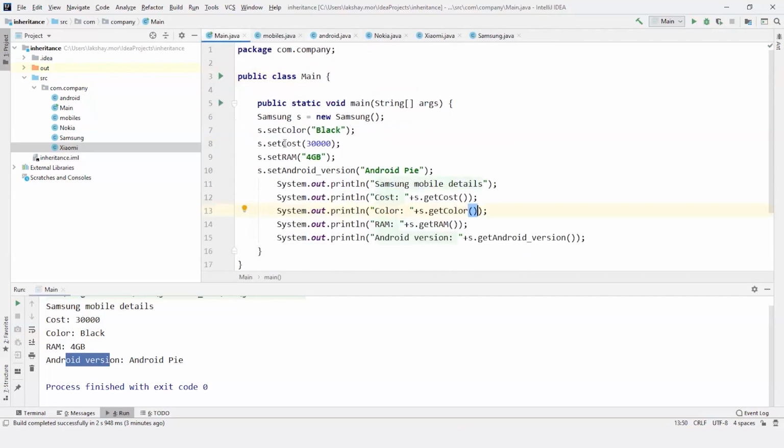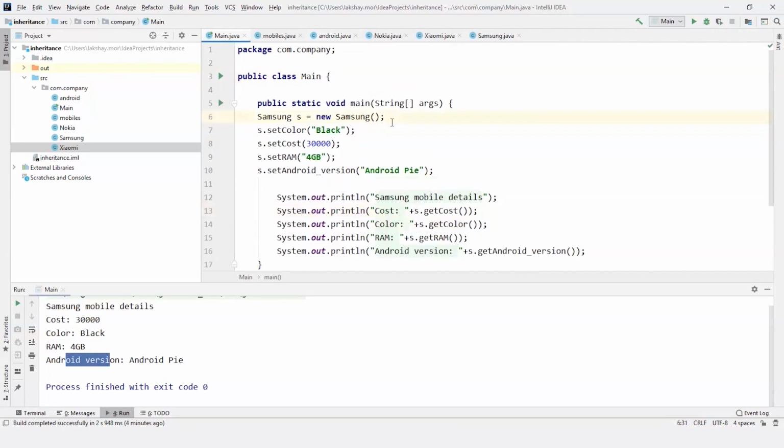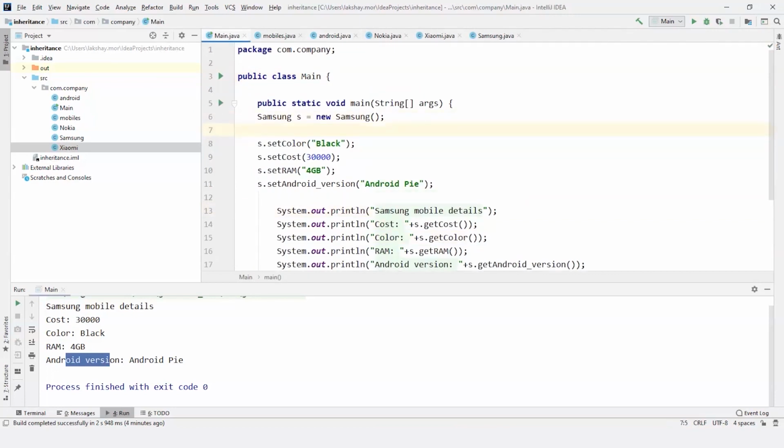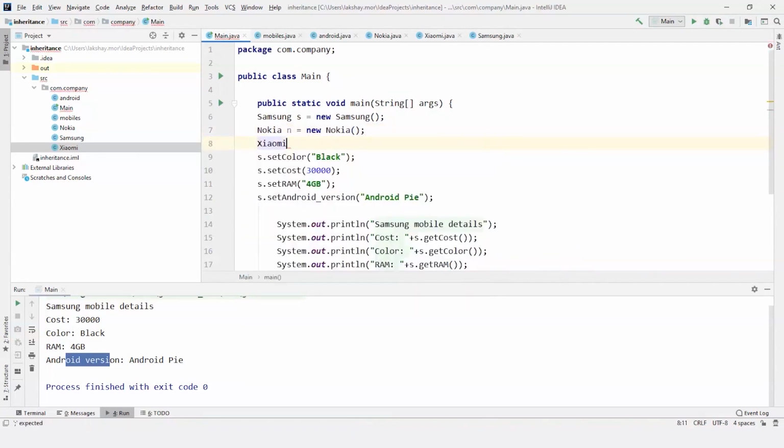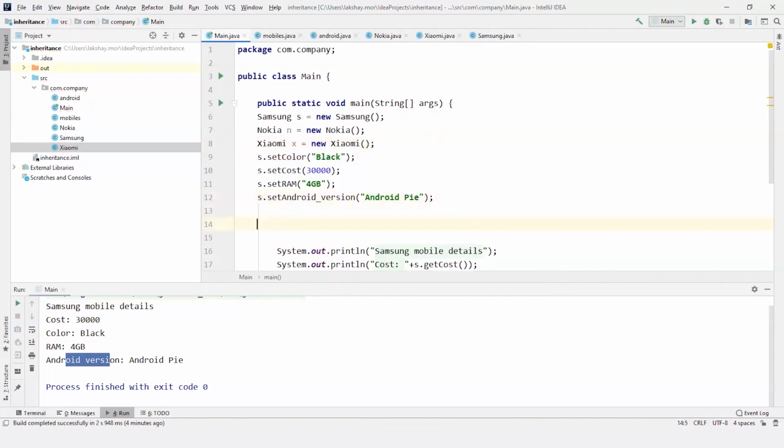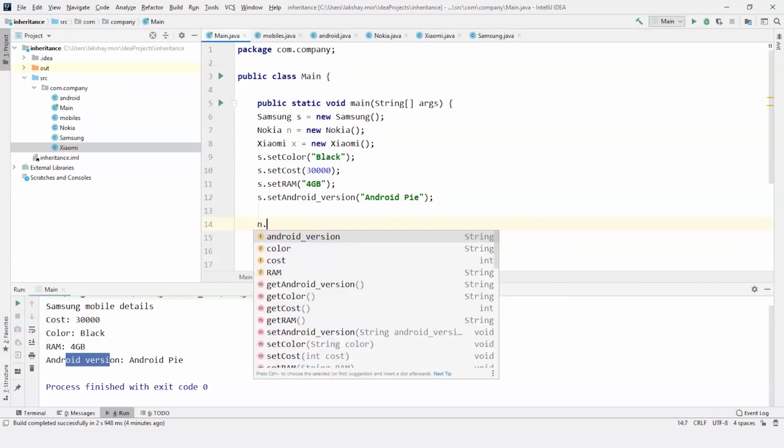So I already have everything from Samsung. So first let's create objects for all these classes. Nokia N is equal to new Nokia, and Xiaomi X is equal to new Xiaomi. So now I'm going to assign values to the variables. Let's start with Nokia.